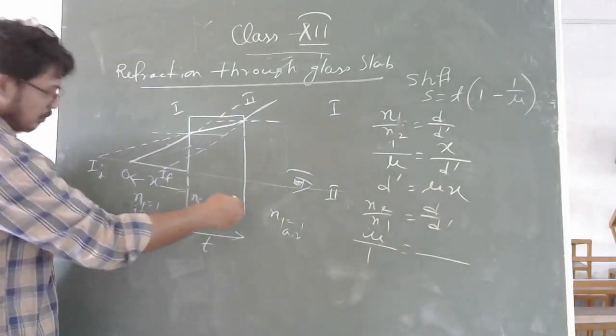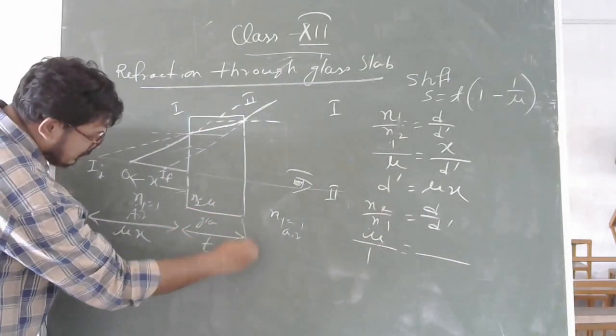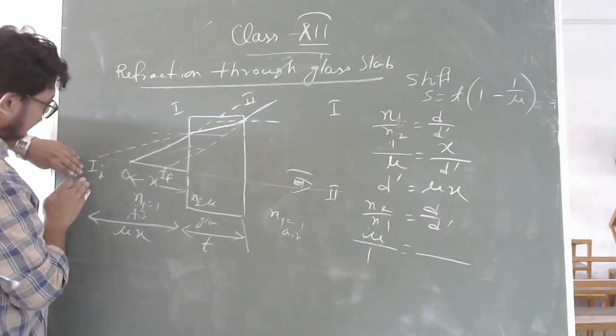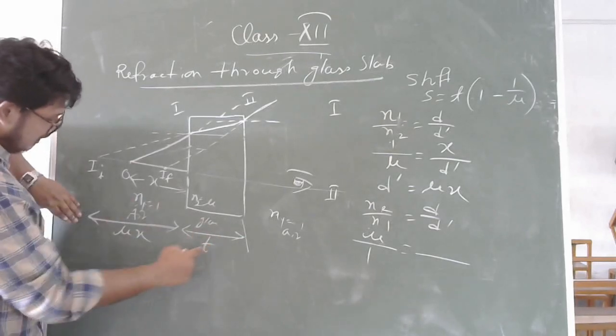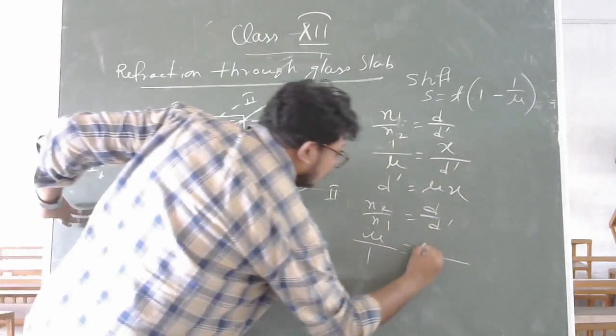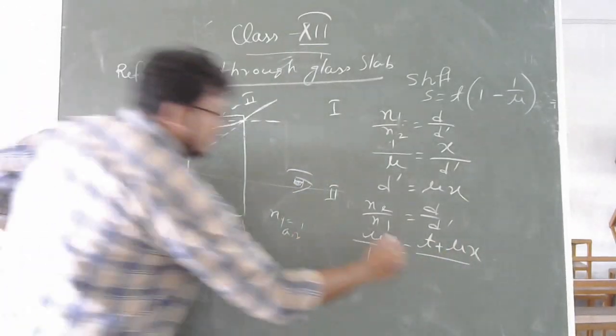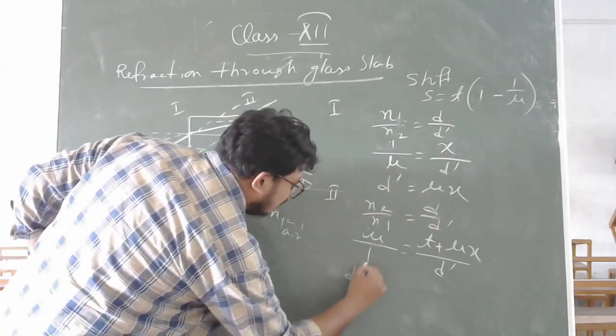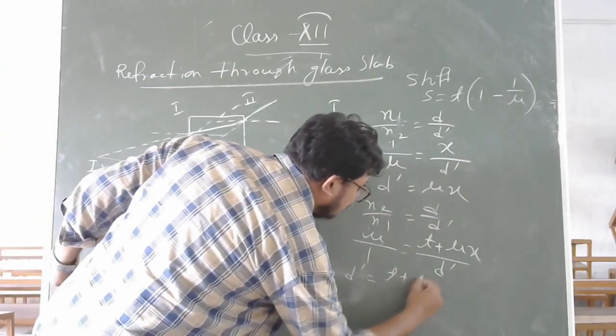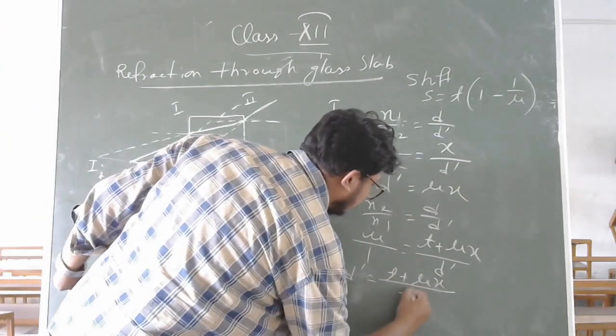Let's find out the distance from the second surface. Now this one will become your object. The distance is t plus mu x. Then you can find out d dash equal to t plus mu x by mu.